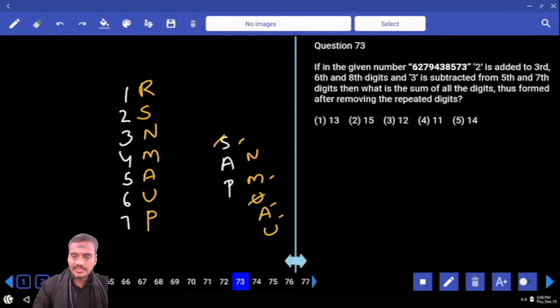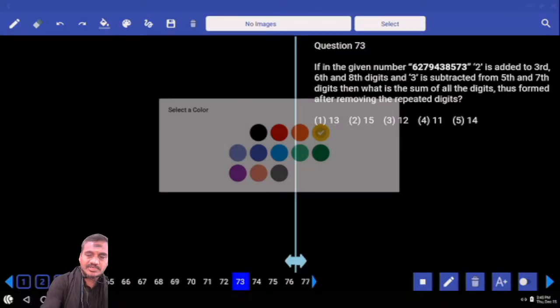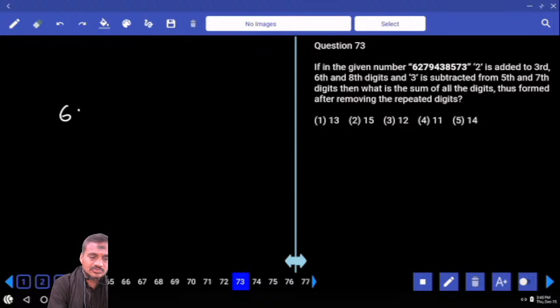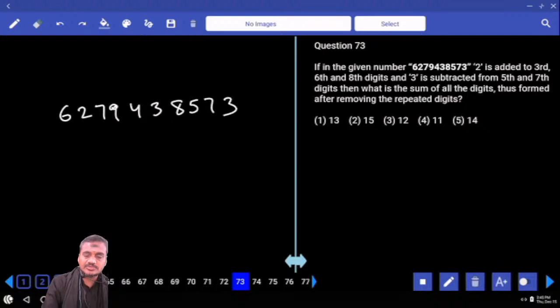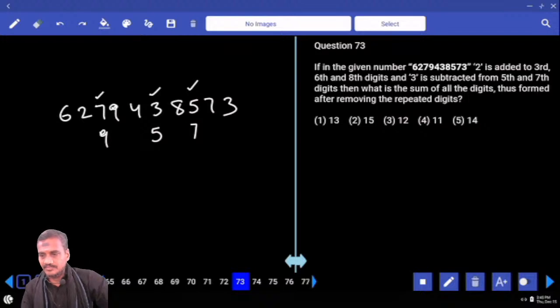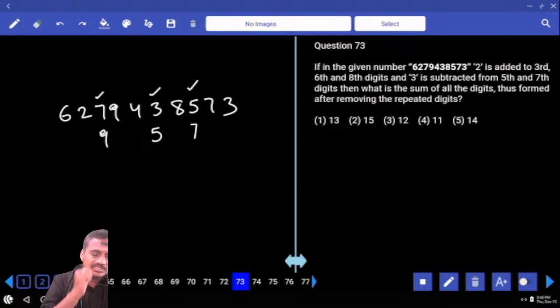And 73, now in the given number, what is the number we have? 6279438573. Now in this number, 2 is added to the third, 6th and 8th digits. What is added? 2 is added. Now this is 9, 5 and 7. And 3 is subtracted from the 5th and 7th. Then this would be 1, and where 3 is subtracted from the 5th and 7th, this will be 5.